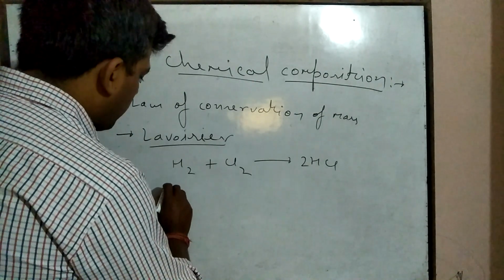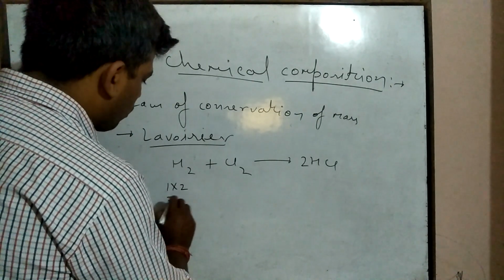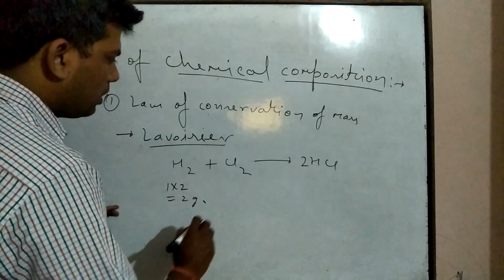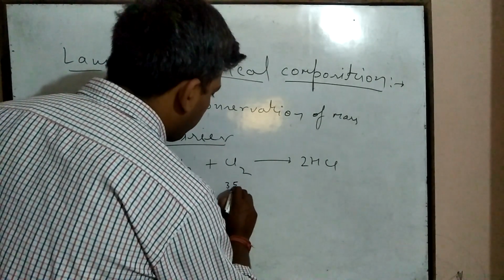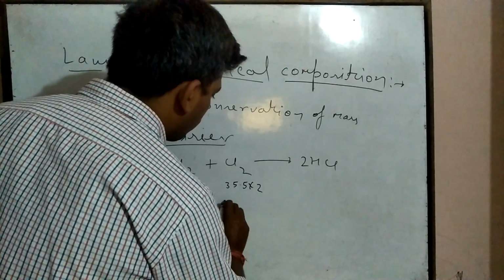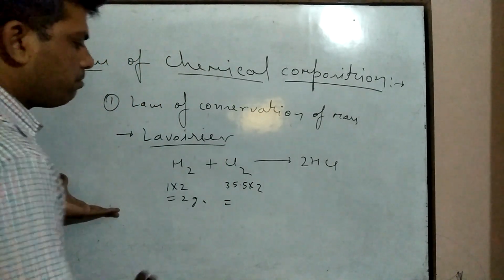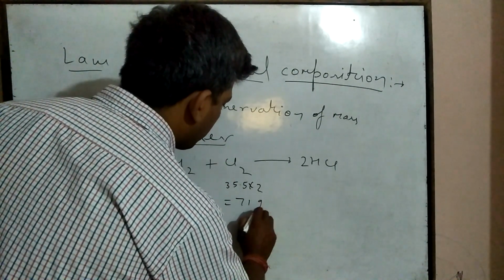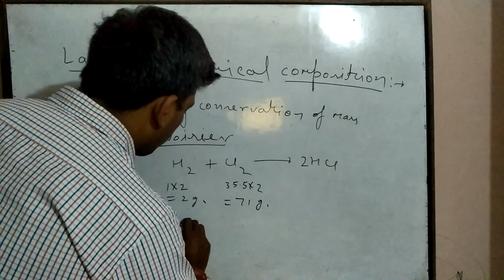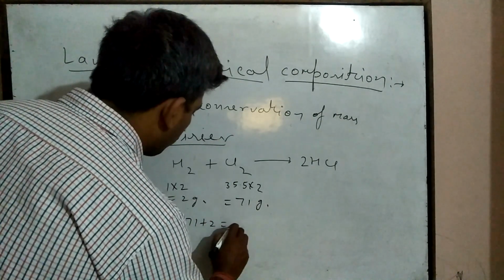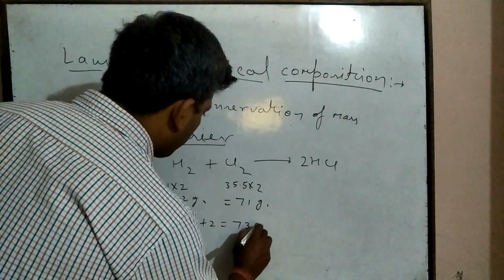Mass of hydrogen gas is 1 into 2, equal to 2 gram, and chlorine is 35.5 into 2, equal to 71 gram. Hence total mass is 71 plus 2, equal to 73 gram.